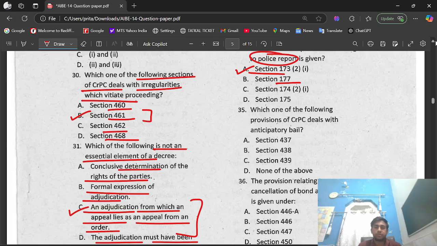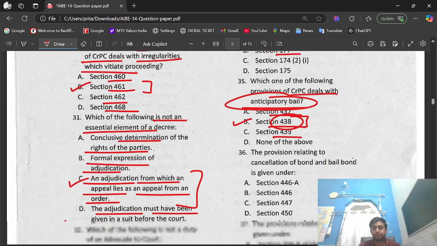Question number 35. Which one of the following provisions of CRPC deals with anticipatory bail? Option A, Section 437. Option B, Section 438. Option C, Section 439. Option D, none of the above. The right option is option B, that is Section 438. Section 438 of CRPC deals with the provision of anticipatory bail.